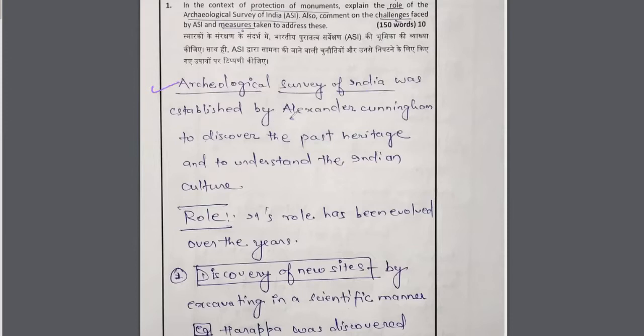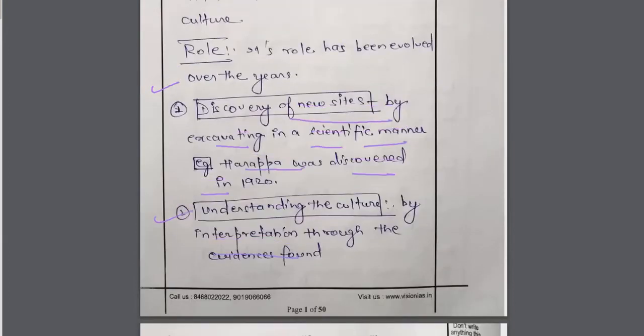Archaeological Survey of India was established by Alexander Cunningham to discover the past heritage and to understand the Indian culture. Very simple, very basic introduction about the Archaeological Survey of India, like who established it and what its major work is. The role is given as: its role has evolved over the years. Now what are its roles? We will discuss it.